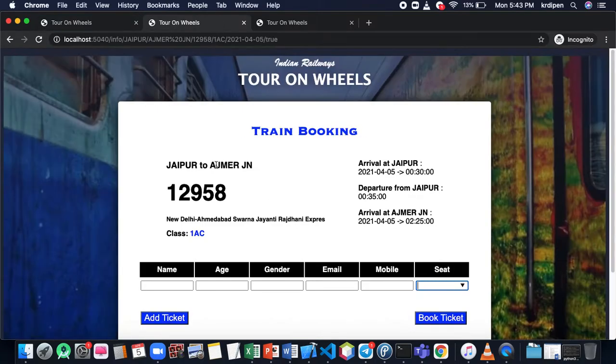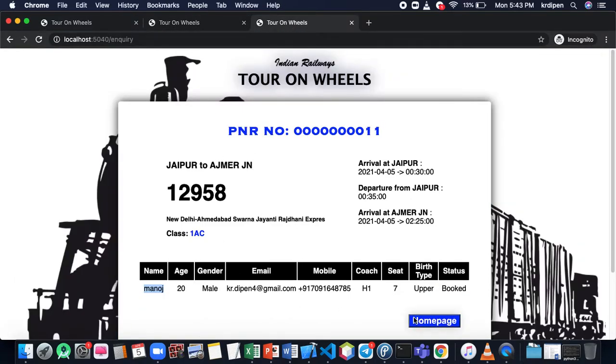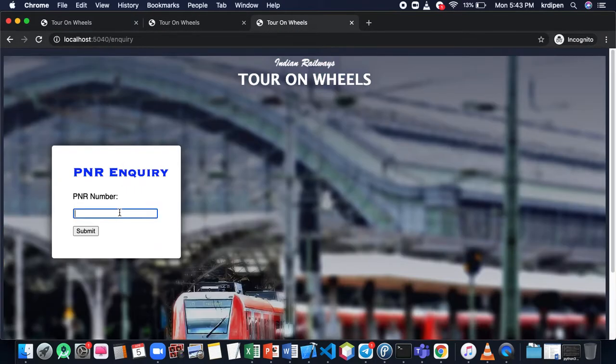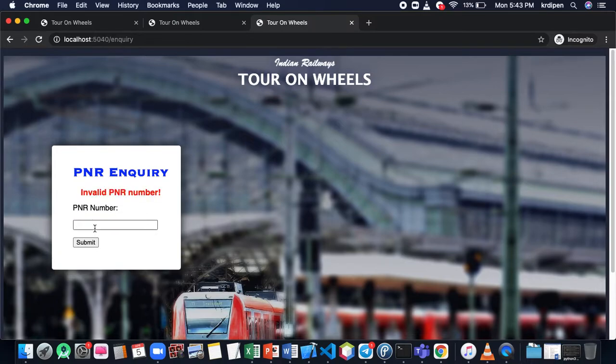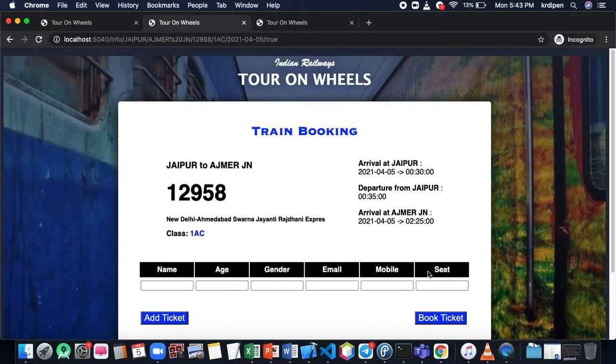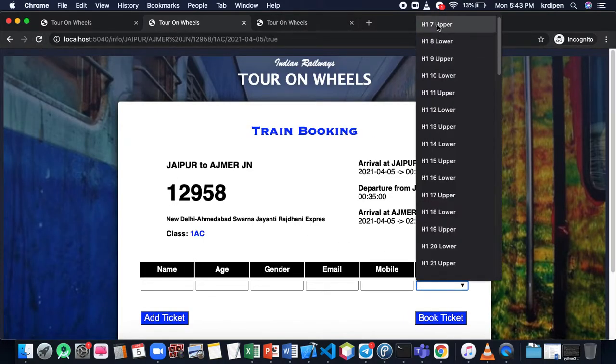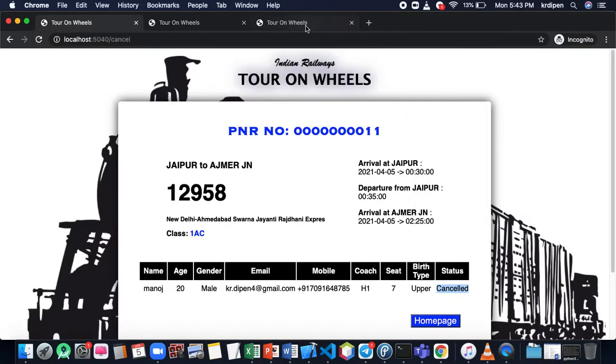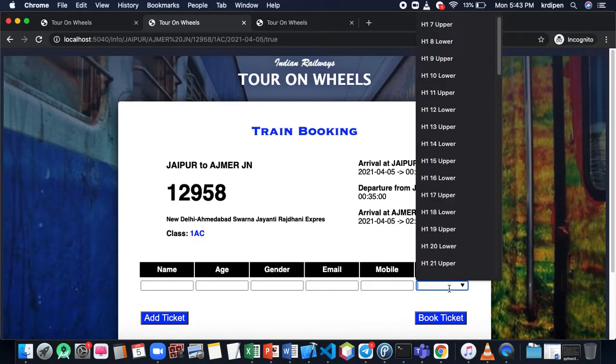We can just inquire about it: 0000000011. So it is now cancelled. Now if we refresh this page, we will see that H7 is available again, because we just cancelled this ticket. Earlier it was booked, so we were not able to book that seat.